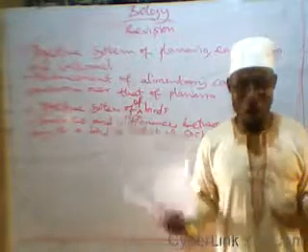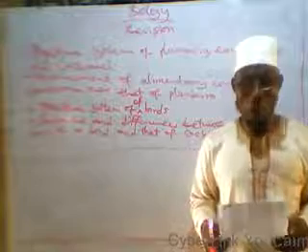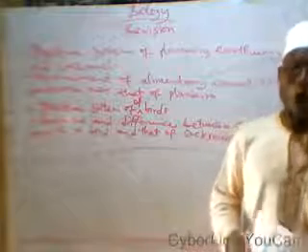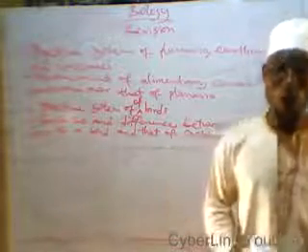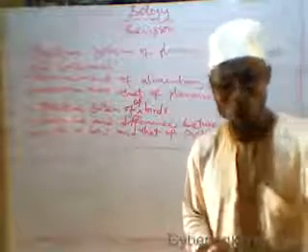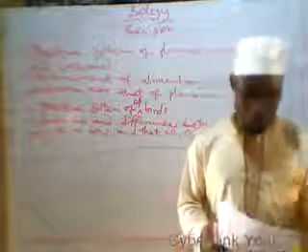Then we talk about the importance of pulmonary circulation, that it prevents the mixing of oxygenated blood with the deoxygenated blood. It also ensures that only oxygenated blood is available for the systemic circulation, and some others. Go and do revision.